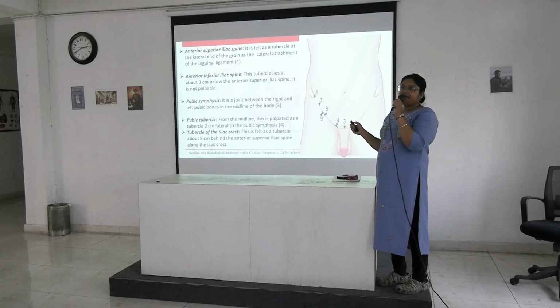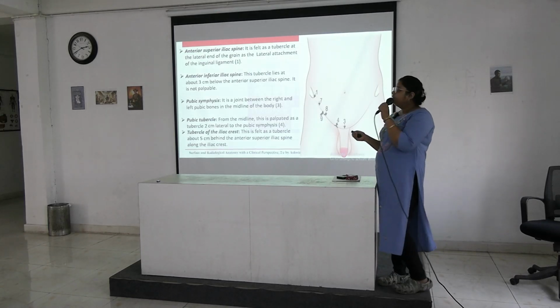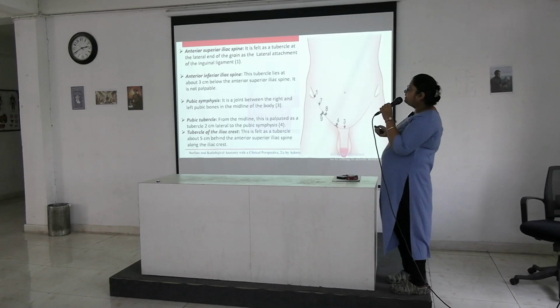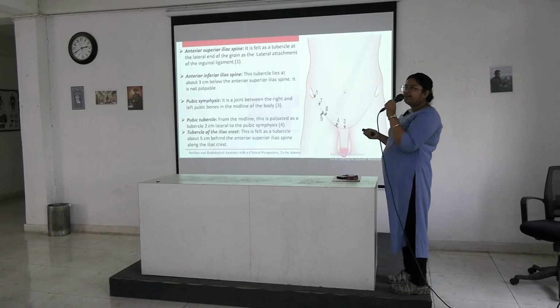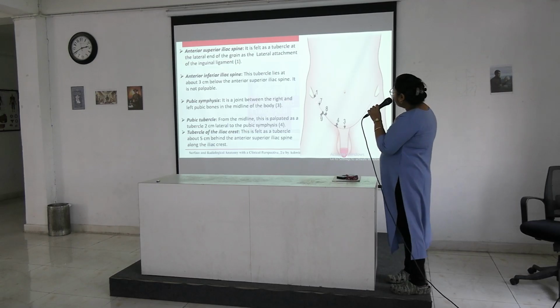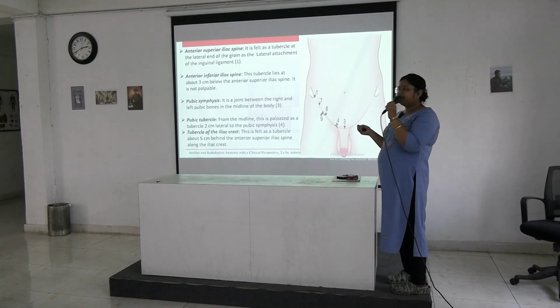Okay, first important point is anterior superior iliac spine. It is felt as a tubercle at the lateral end of the groin, as a lateral attachment of inguinal ligament. Here you can see the anterior superior iliac spine.